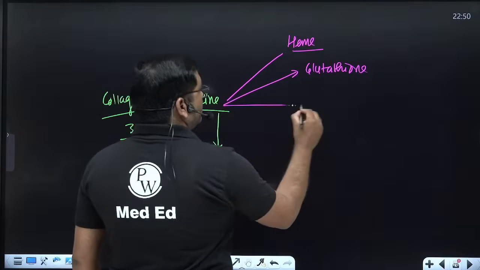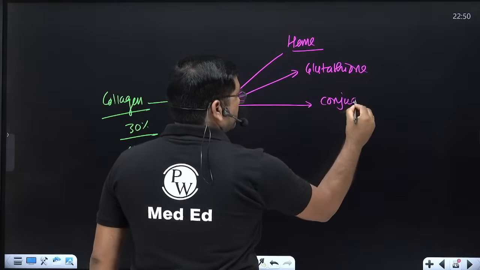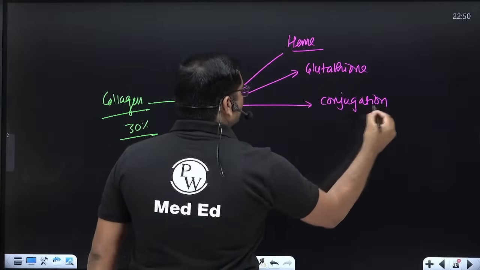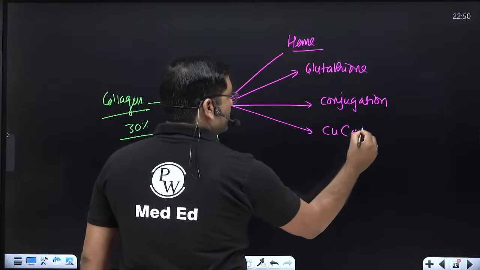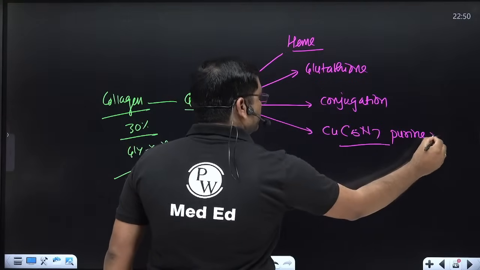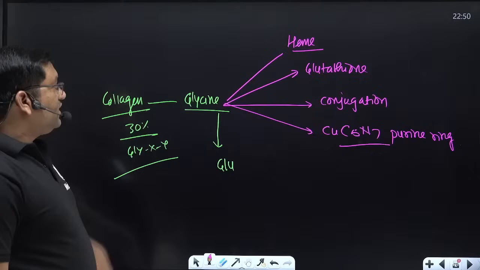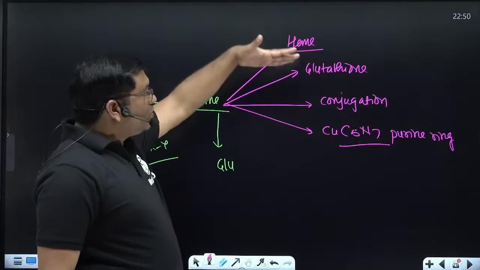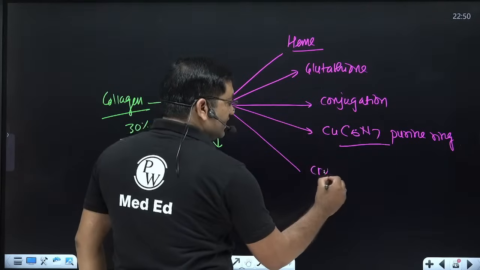Then it is important in the conjugation reaction. Then it is important in the C4, C5 and N7 of the purine ring. So heme, glutathione, conjugation, then formation of creatine and creatine phosphate.